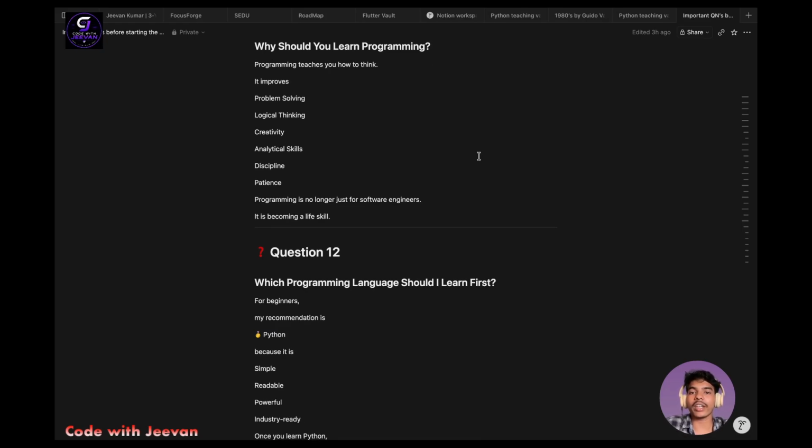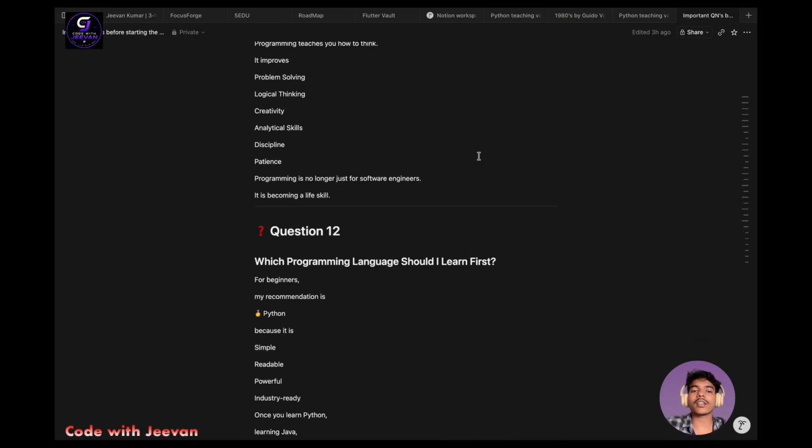And then coming to creativity, you will be using your brain properly in such a way that the problem is solved easily, right? There might be certain ways, certain ideas or certain paths to solve a problem. Whenever you face a problem, you will be thinking, how can I solve this problem using certain rules or certain paths? There might be several paths to solve a problem, right? So that is known as creativity.